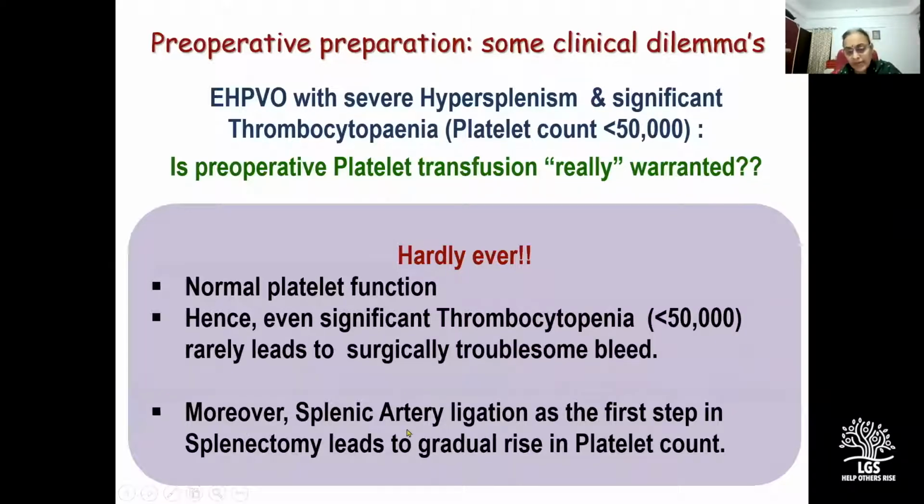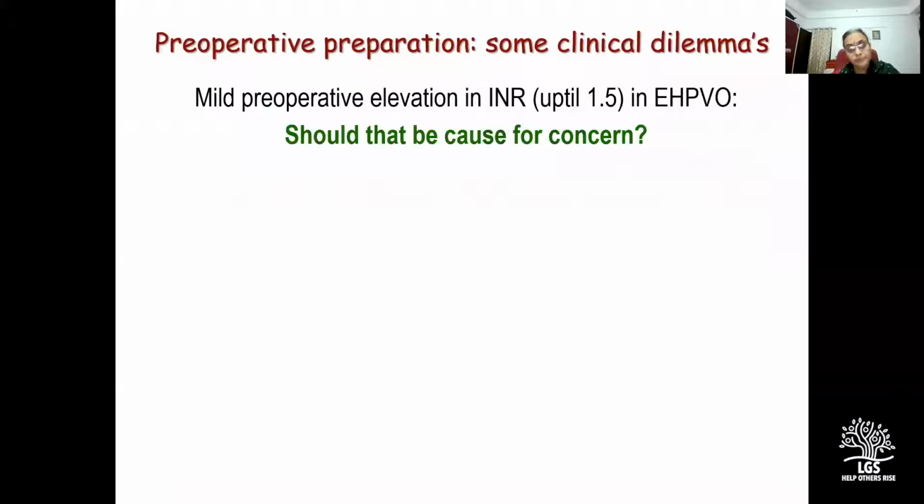Moreover, splenic artery ligation as a first step in splenectomy leads to a gradual rise in platelet count. The only few situations where I can recollect that we have infused platelets on the operating table after induction of anesthesia were patients who had spontaneous skin bleeds, and the anesthetists were concerned about oozing from the central venous catheter insertion site.